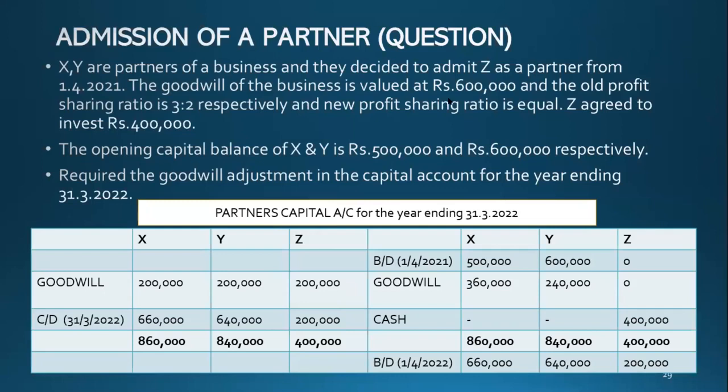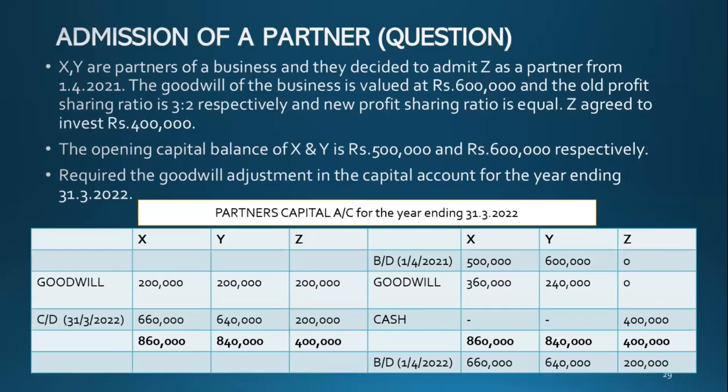A student is asking how did you divide the goodwill? Okay. Now, what is the goodwill on new profit sharing ratio? New profit sharing ratio is equal, isn't it? So 600,000 divided equally, it is 200,000 for each partner.